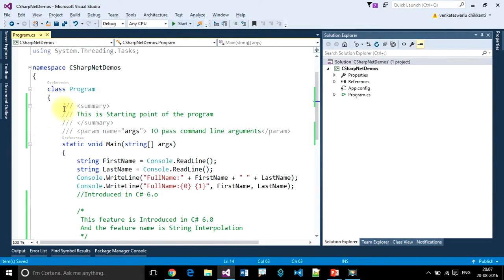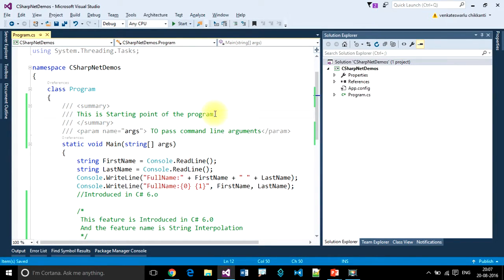So this is how we can describe our main method. If somebody wants to use this main method, they can see this in the quick info window. So if we want to see quick info of this read line, see that it is saying that it reads the next line of characters from the standard input stream. Like this, if somebody wants to use this method, they can see this message.